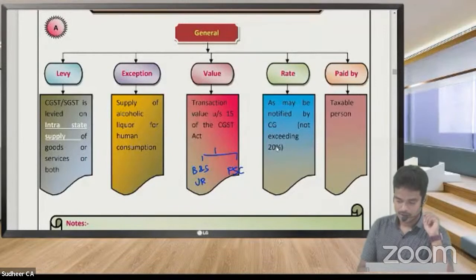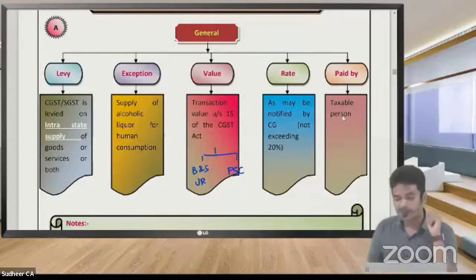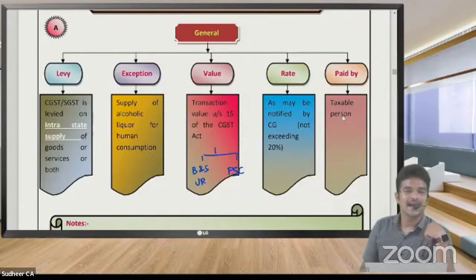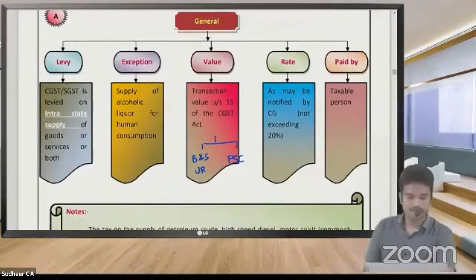Okay. So now coming to the next thing. Paid by the taxable person. Generally, who is the taxable person? Seller. Seller is going to collect the taxes from the buyer and pay to the government of India. So paid by the taxable person.